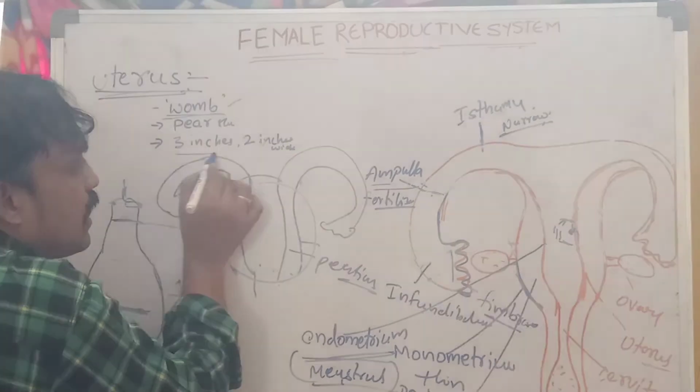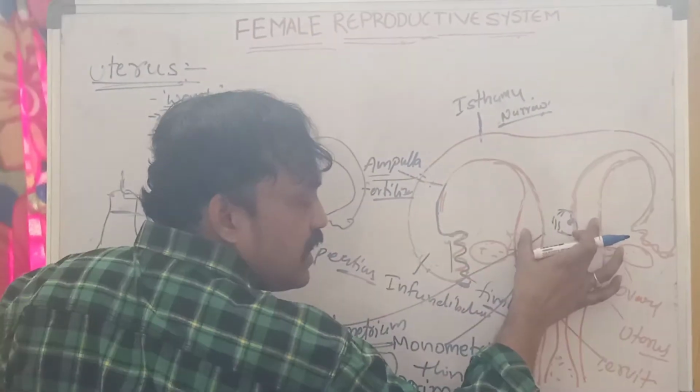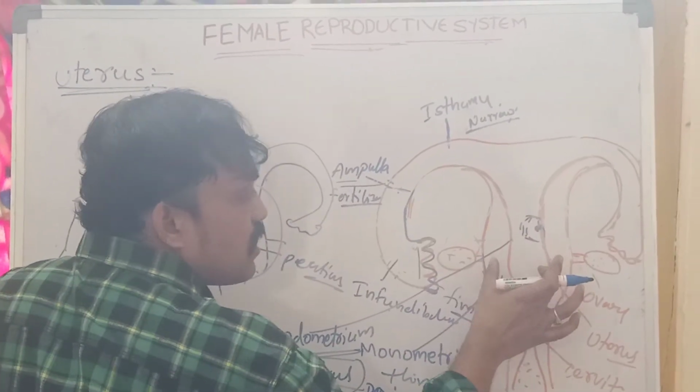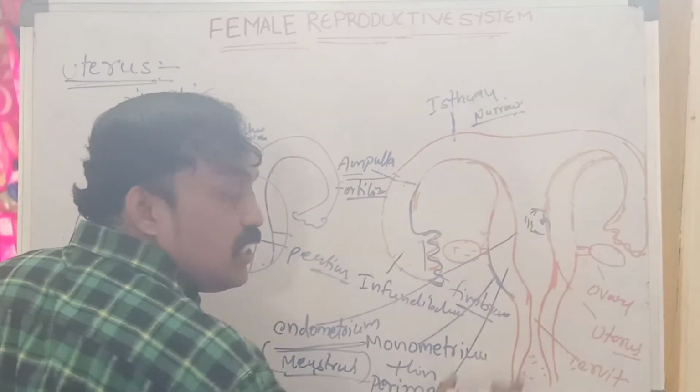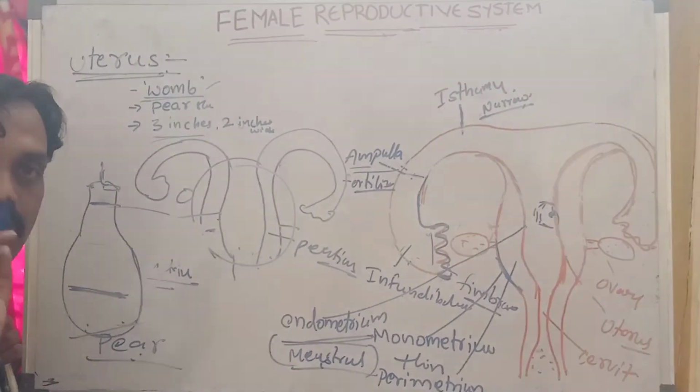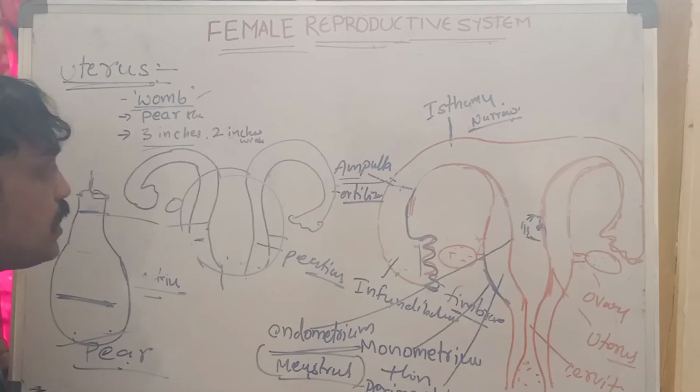The uterus size is 3 inches long. 3 inches means approximately 7.5 centimeters.